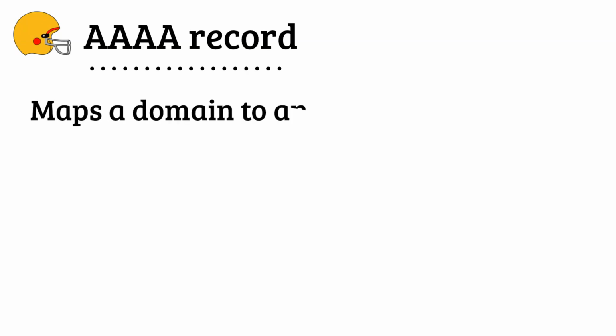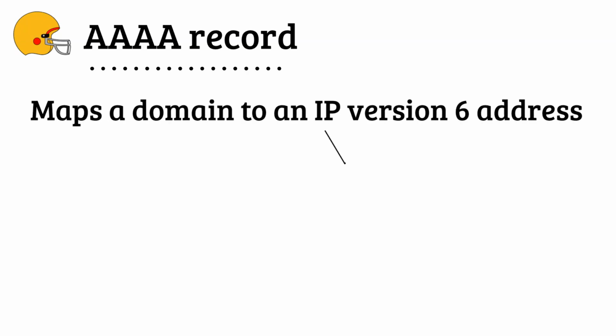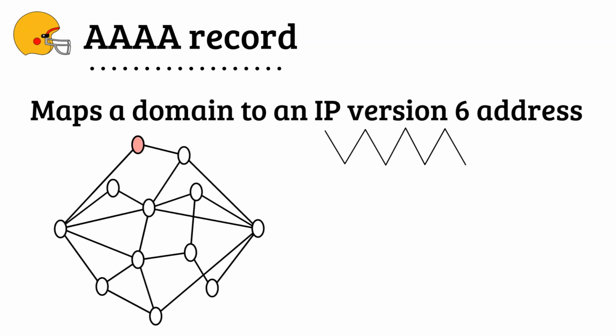Next, we have quad A record. This is similar to an A record, but maps a domain to an IP version 6 address. IP version 6 offers more addresses than IP version 4. This type of record supports modern networks utilizing IP version 6.